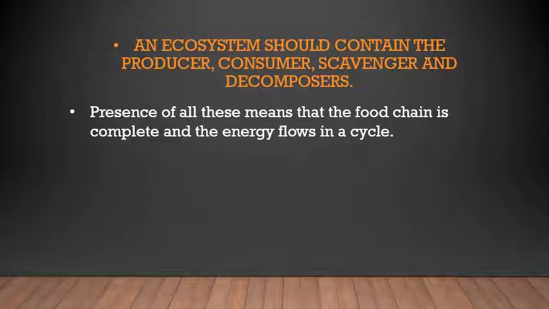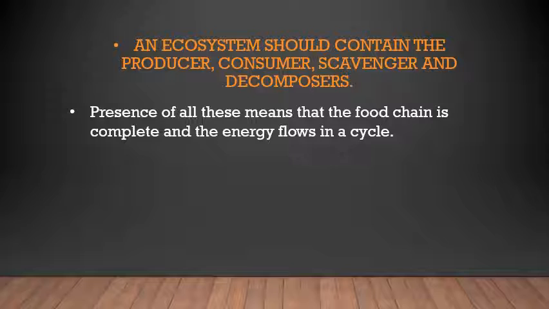An ecosystem should contain producers, consumers, scavengers, and decomposers. Then it is a complete ecosystem. Who are the producers? Producers are the ones who produce the food, the plants. Consumers, the animals who eat those plants. Scavengers, who feed on the dead. They are called the scavengers. Decomposers, they decompose the dead animals or plants.